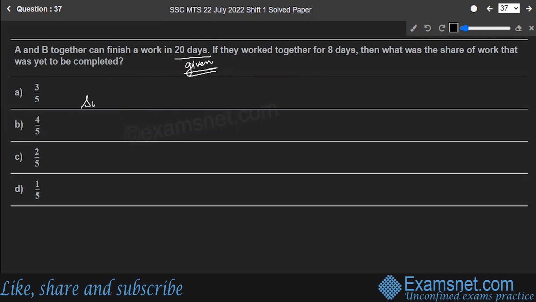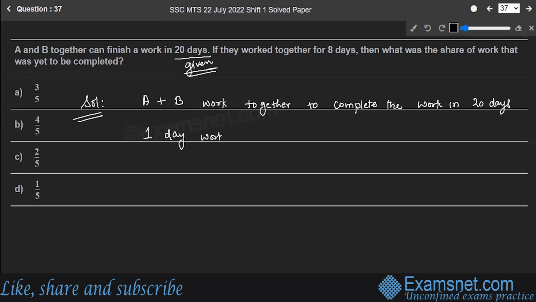Okay, let's move with the solution. So if A plus B work together to complete the work in 20 days, right? Then 1 day work of A plus B is nothing but 1 by 20, right? They work together for 8 days. So that means 8 days work of A plus B will be equal to 1 by 20 into 8, which is equal to 2 by 5 of the work.